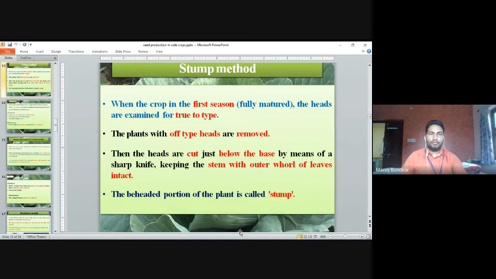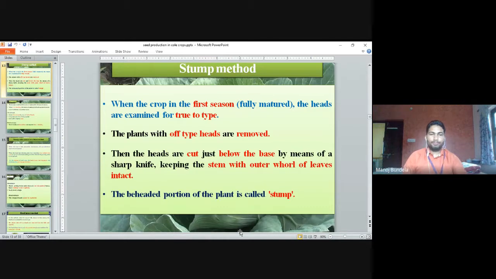Stump method. When the crop is fully matured in the first season, the heads are examined for off-type. The plants with off-type heads are removed. Then the heads are cut just below the base with a sharp knife, keeping the stem with the outer whorl of leaves. We just remove the head and keep the outer leaves.